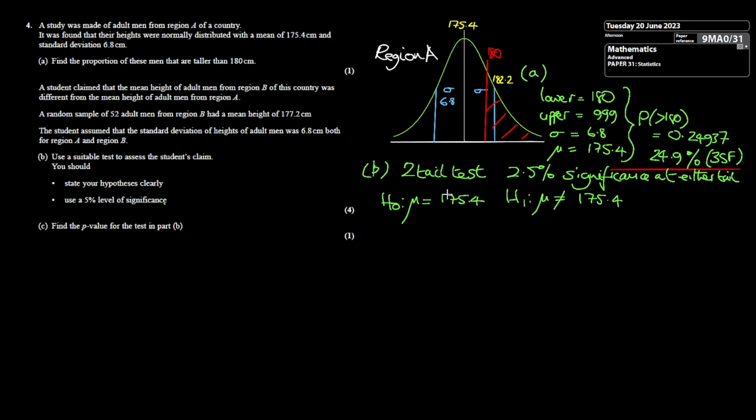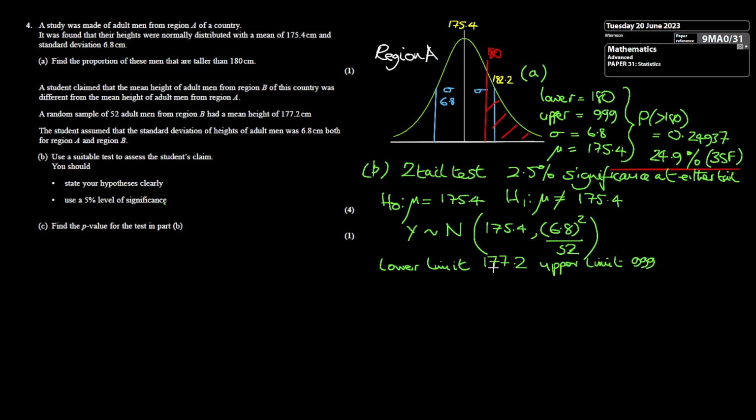So we've got to start from the assumption that the null hypothesis is true. So our distribution of adult men in region B will have to be this. Let's say it's a different distribution, but they're distributed normally with a mean of 175.4. Now the standard deviation is 6.8, but because we've only got a sample of 52, we have to divide this by the square root of 52. So that's now going to be the distribution we're going to be testing the hypothesis on.